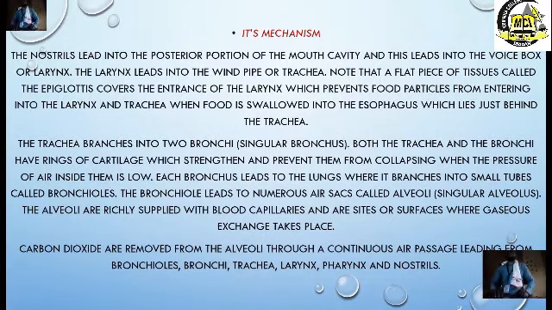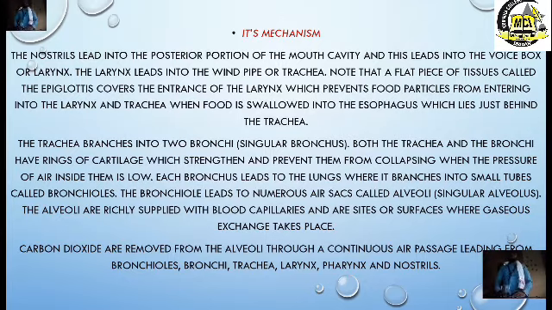Okay, let's proceed. Let's look at the trachea. The trachea branches now. From the trachea, it branches into the what? The bronchi. We have two lungs. Now, this trachea branches into the bronchi. The trachea and the bronchi, you will see that they have rings of cartilage on them. What is the function of these rings of cartilage? It is preventing them from collapsing when the pressure of air inside them is low.